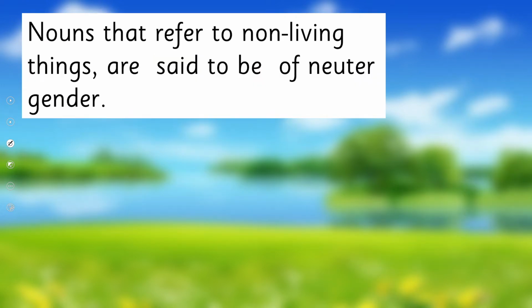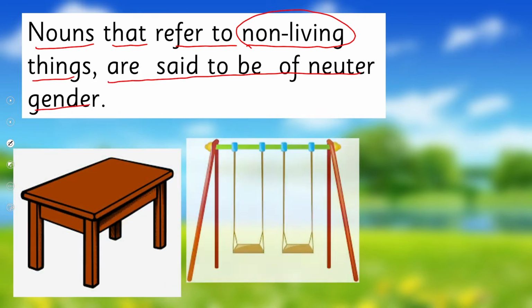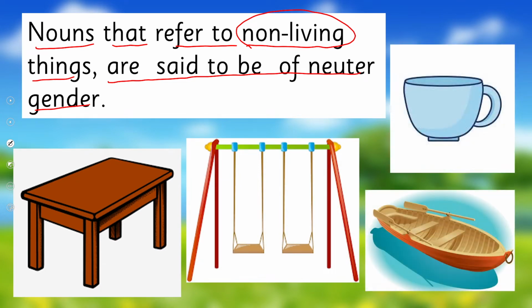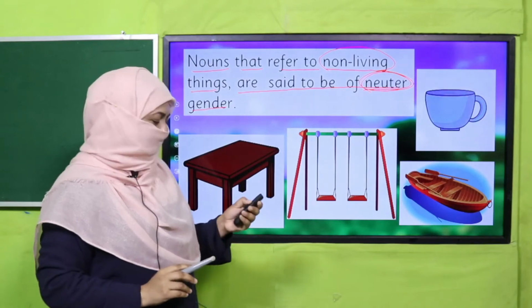And nouns that refer to non-living things are said to be of neuter gender, like table, swing, cup, and boat. All these non-living things, they are neuter gender nouns. Neuter means none. None of the gender, neither male nor female. Because all these things don't have any gender, that's why we call them neuter nouns, right?